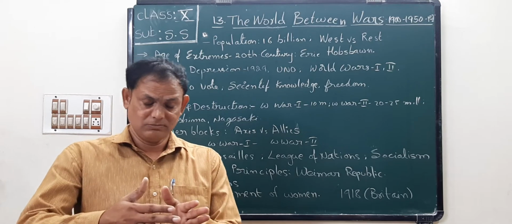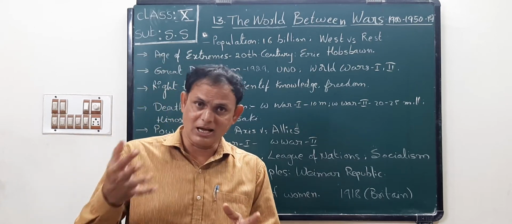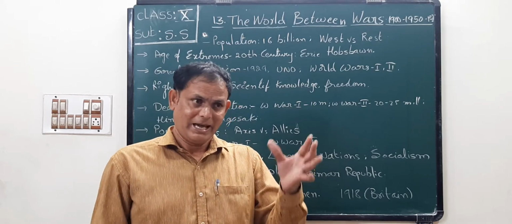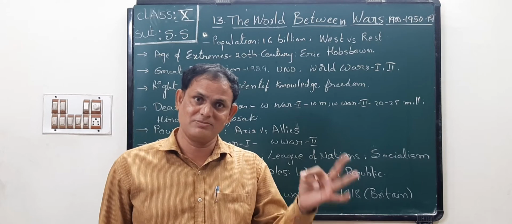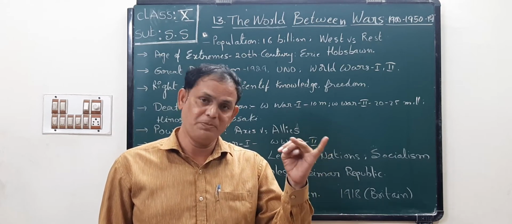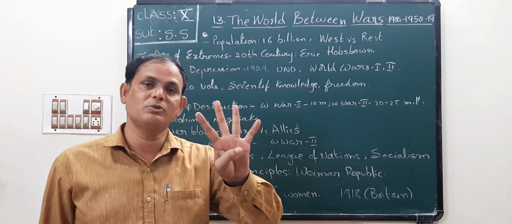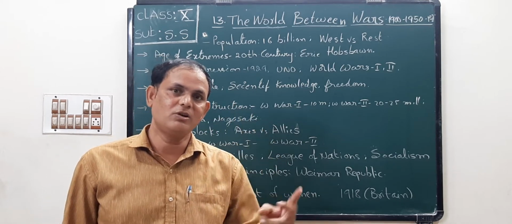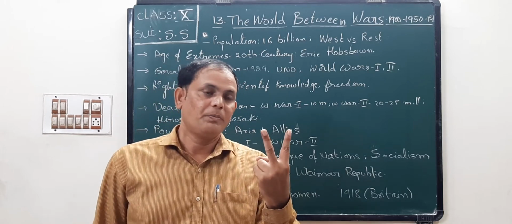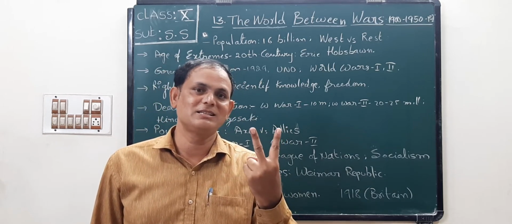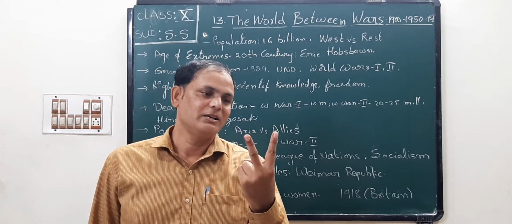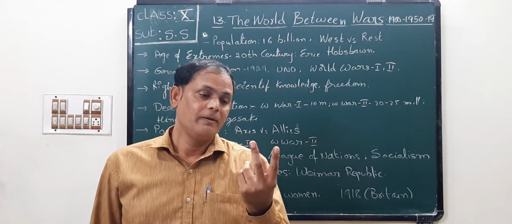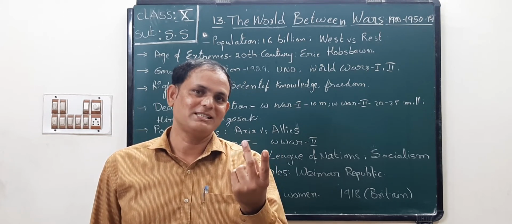Next, long-term causes. What are the long-term causes? I said in the previous videos also about long-term causes: aggressive nationalism, secret alliance, militarism, imperialism. These four are the long-term causes of World War One and World War Two. Aggressive nationalism: two countries in the world have pride that their race is the great race in the world. Those countries are Germany, with the Nazi party, and next Italy, with Mussolini and the fascist party.